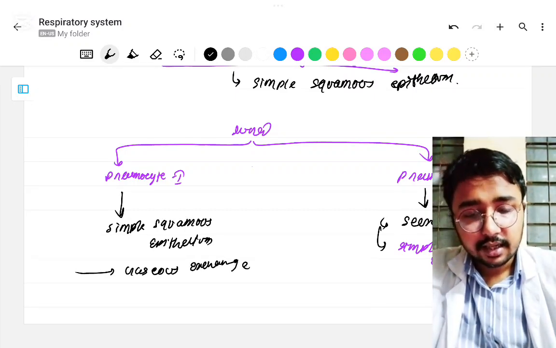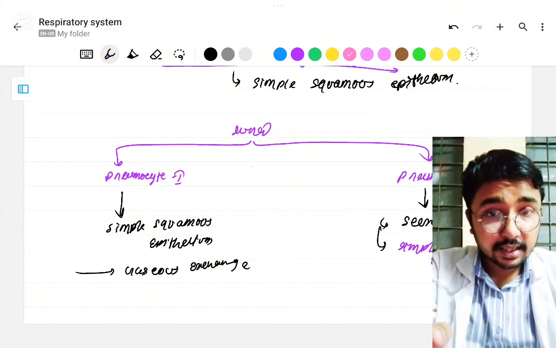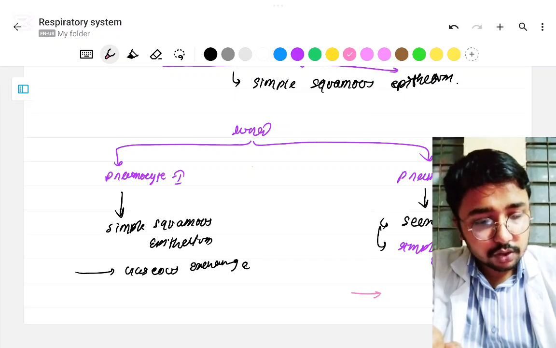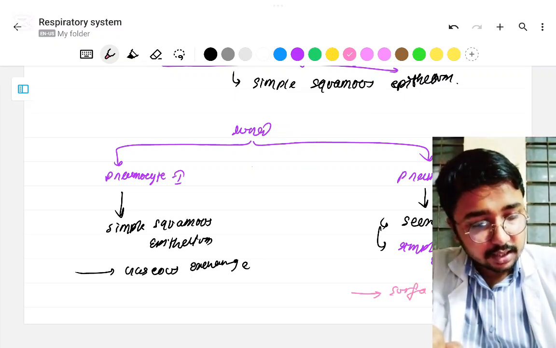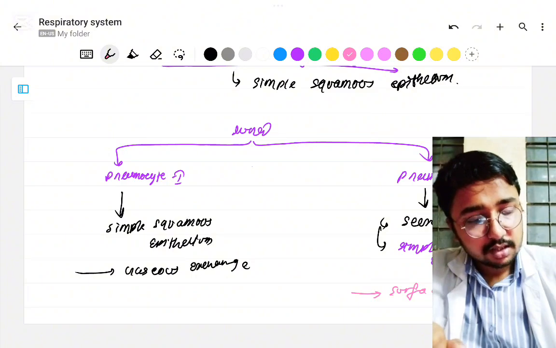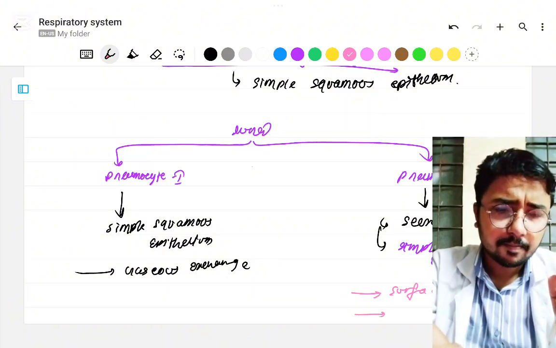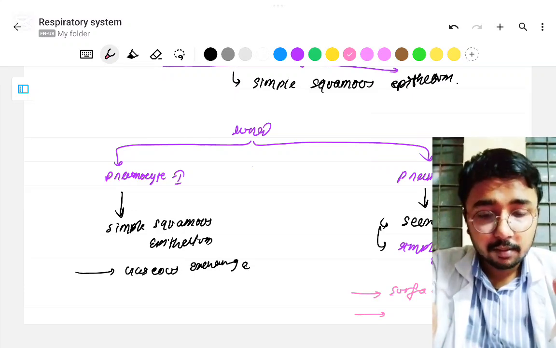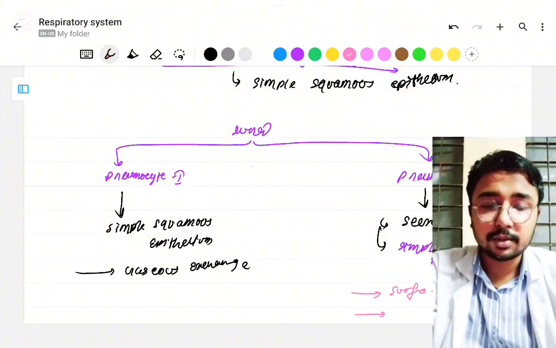Pneumocyte type 2 is going to secrete something, and that is surfactant. If you have heard about it from the RAS system, fine; if you haven't studied it, I have uploaded that video on our YouTube channel, you can go and watch it.